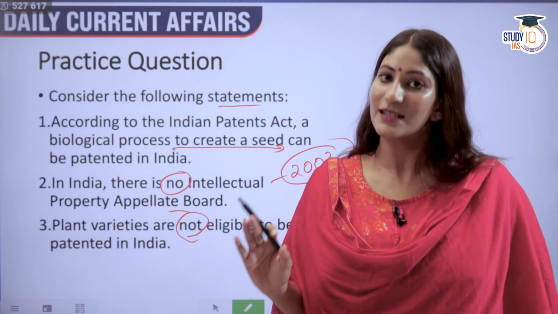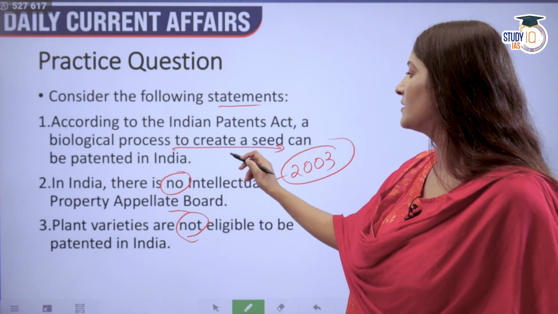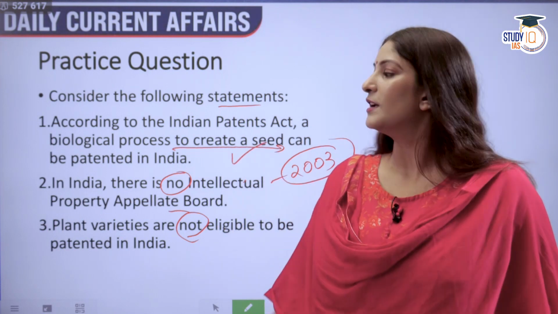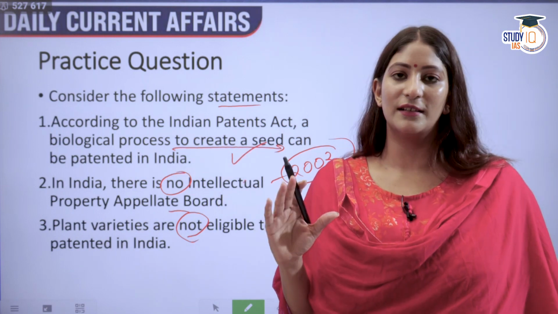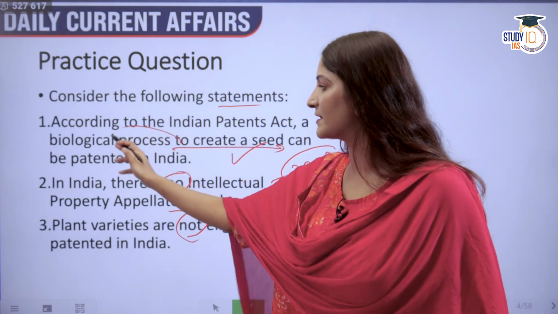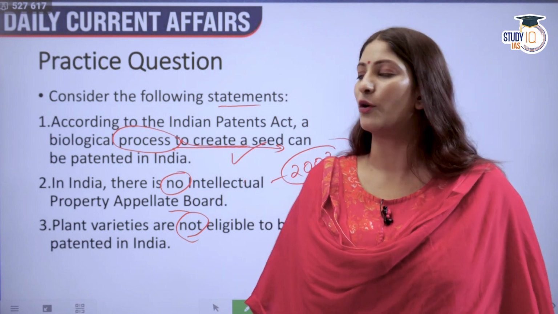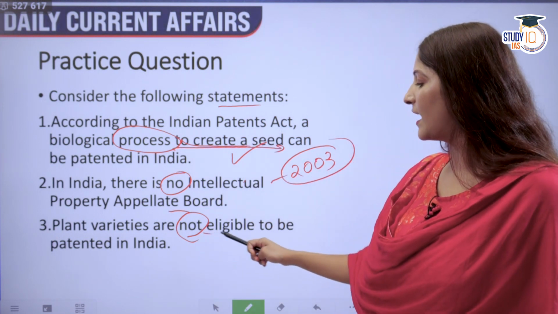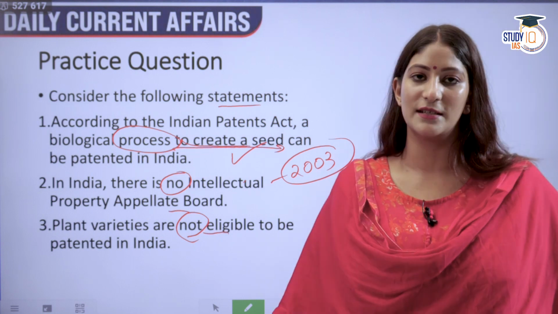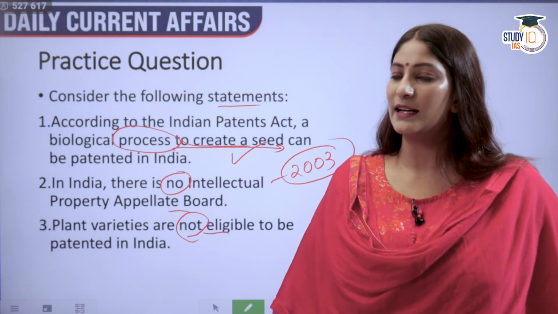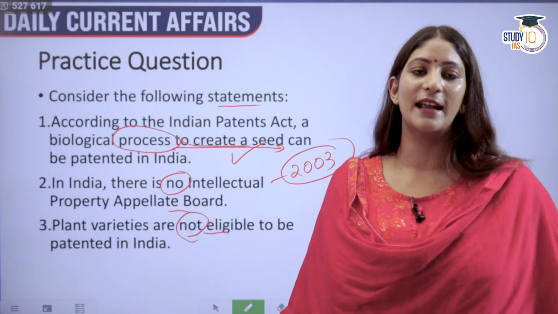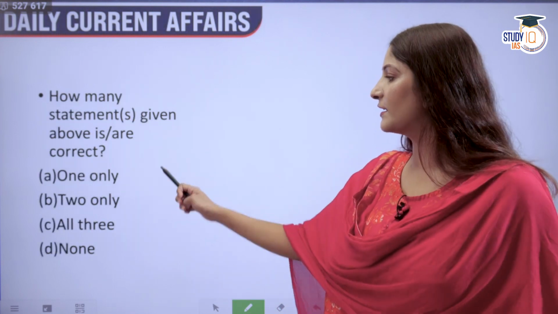That also includes seeds. The first statement is also incorrect because here it is written that the biological process that are used to create a seed can also be patented. It cannot. Then plant varieties are not eligible to be patented in India. This is definitely correct. So first is incorrect, second is also incorrect, third is correct, one only will be the correct answer.